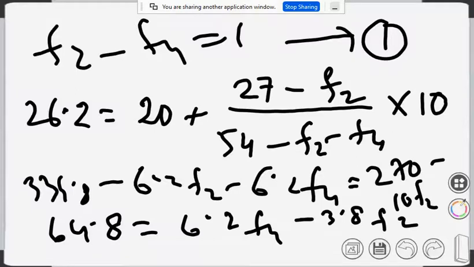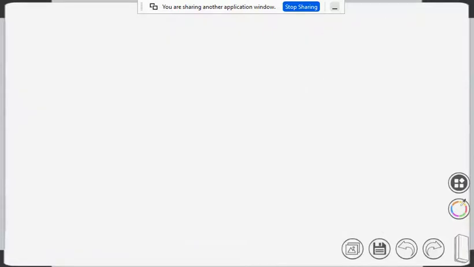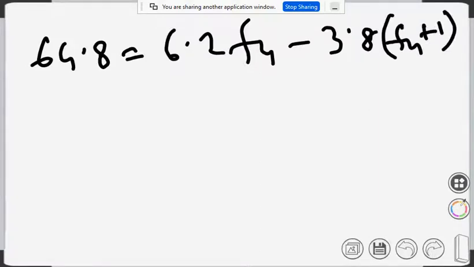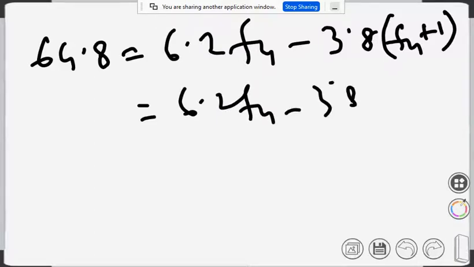So the equation is 64.8 equals 6.2 F4 minus 3.8 F2, and F2 is F4 plus 1, isn't it? So simplify: 6.2 F4 minus 3.8 F4 minus 3.8.